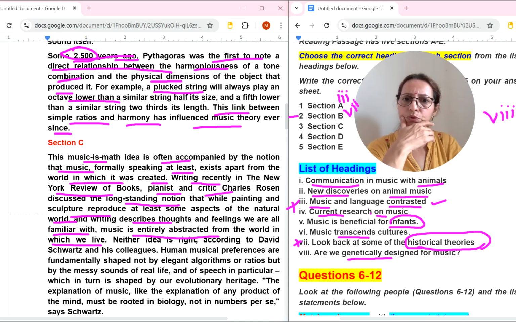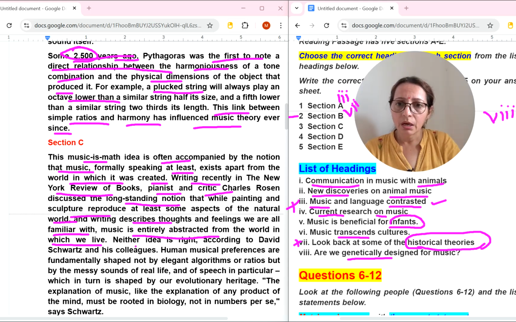Current research on music is beneficial for infants. They are not talking culture. Are they talking culture? So let's read a little bit more. Neither idea is right according to this person. Human musical preferences are fundamentally shaped not by elegant algorithms or ratios, but by the messy sounds of real life and speech in particular, which in turn is shaped by heritage. The explanation of music, like the explanation of any product of mind.